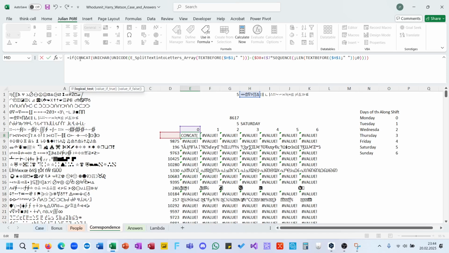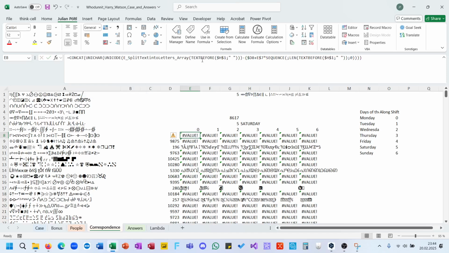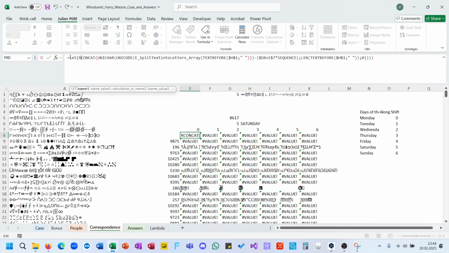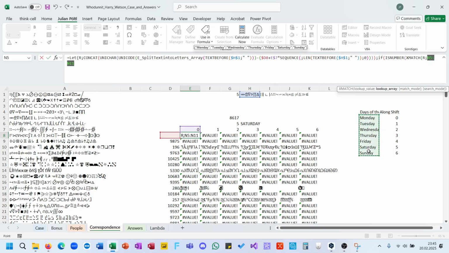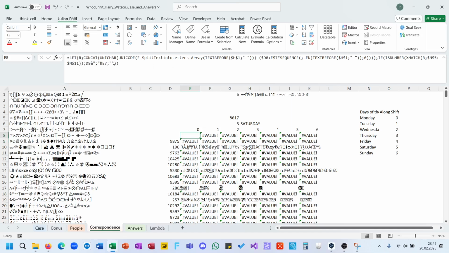And now we can do something like if, let's make it a LET result, and now if ISNUMBER XMATCH are in here, so if it's a weekday, then we want to have this value and this value with a semicolon, otherwise we want to have nothing, or an error.